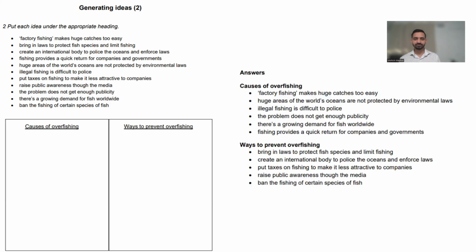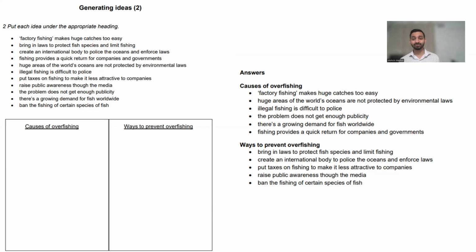All right, let's look at the answers. So causes of overfishing, factory fishing makes huge catches too easy. That's the cause of overfishing. People are going to fish more if it's too easy, right? Huge areas of world's ocean are not protected by environmental laws. It's also going to cause overfishing. Illegal fishing is difficult to police. This is also going to be causing overfishing. The problem does not get enough publicity. There's this growing demand for fish worldwide. Fishing provides a quick return for companies and governments. These are all causes of overfishing.